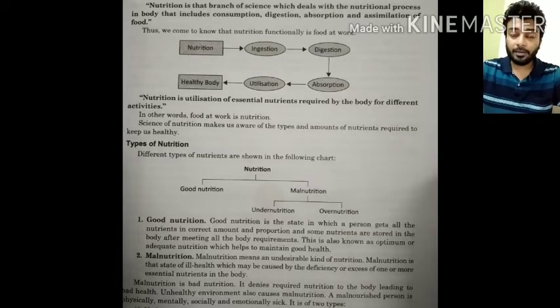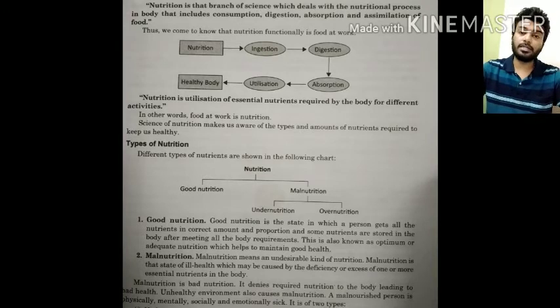And now, what is malnutrition? Malnutrition means an undesirable kind of nutrition. Malnutrition is that state of ill health which may be caused by the deficiency or excess of one or more essential nutrients in our body. So malnutrition is basically bad nutrition. It denies required nutrition to the body, leading to bad health. Unhealthy environment also causes malnutrition. A malnourished person is physically, mentally, socially, emotionally sick.